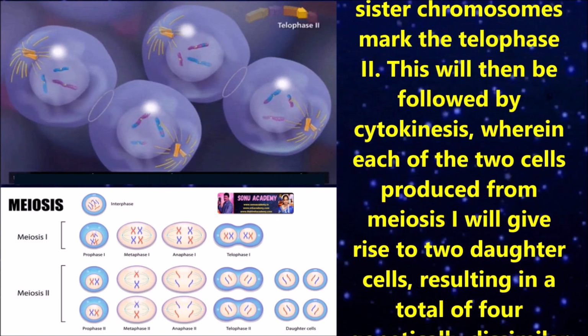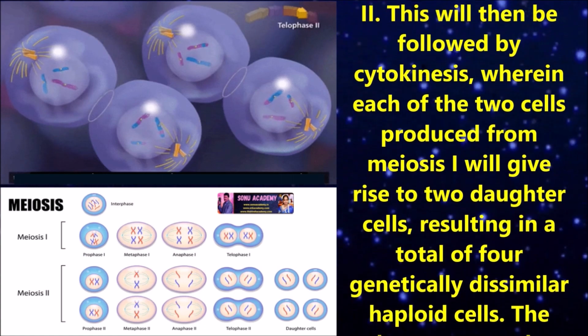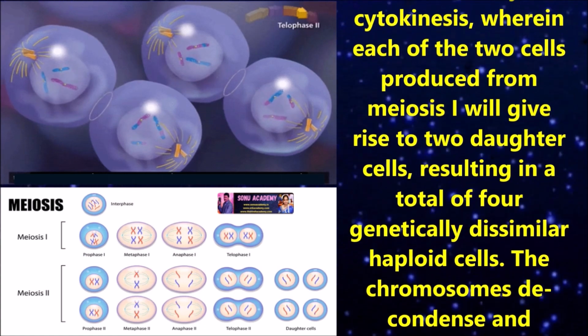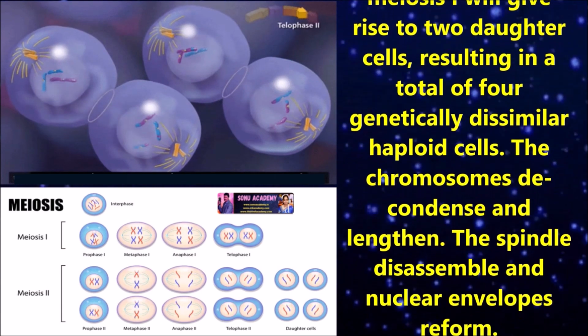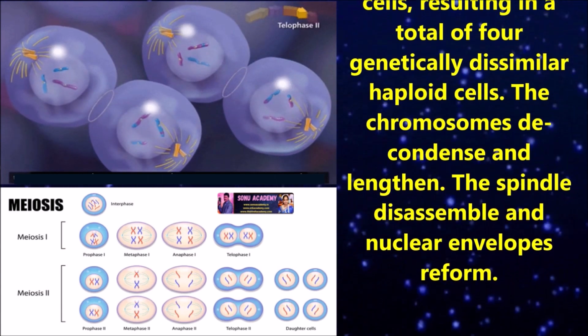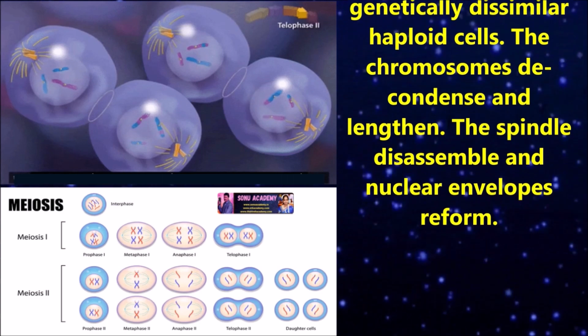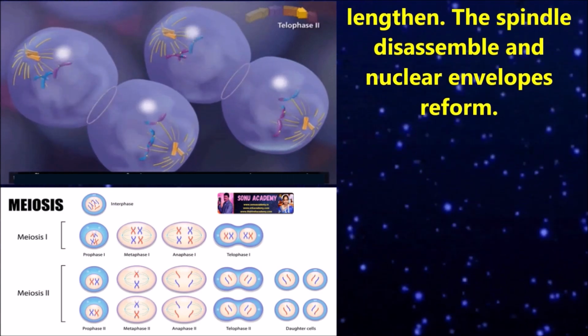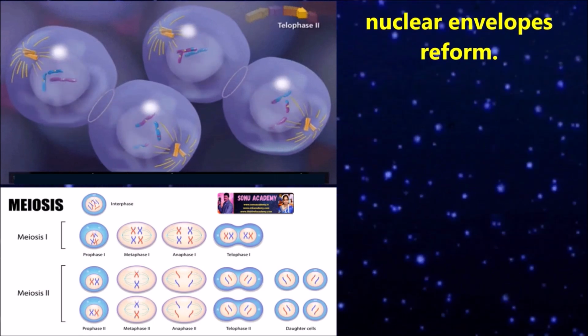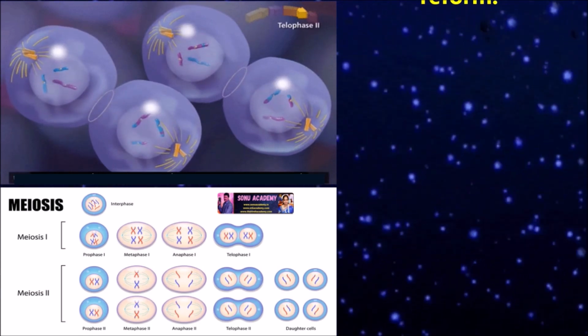This will then be followed by cytokinesis, wherein each of the 2 cells produced from meiosis 1 will give rise to 2 daughter cells, resulting in a total of 4 genetically dissimilar haploid cells. The chromosomes decondense and lengthen, the spindle disassembles and nuclear envelopes reform.